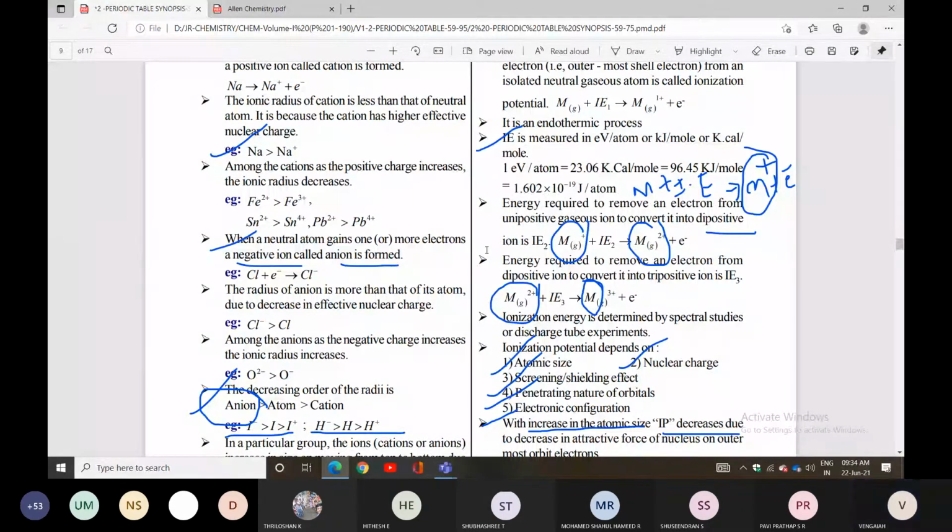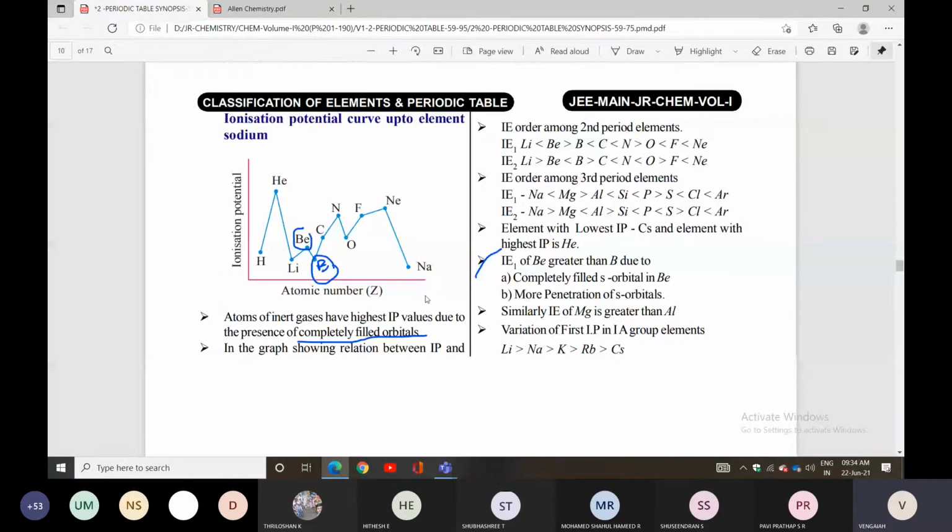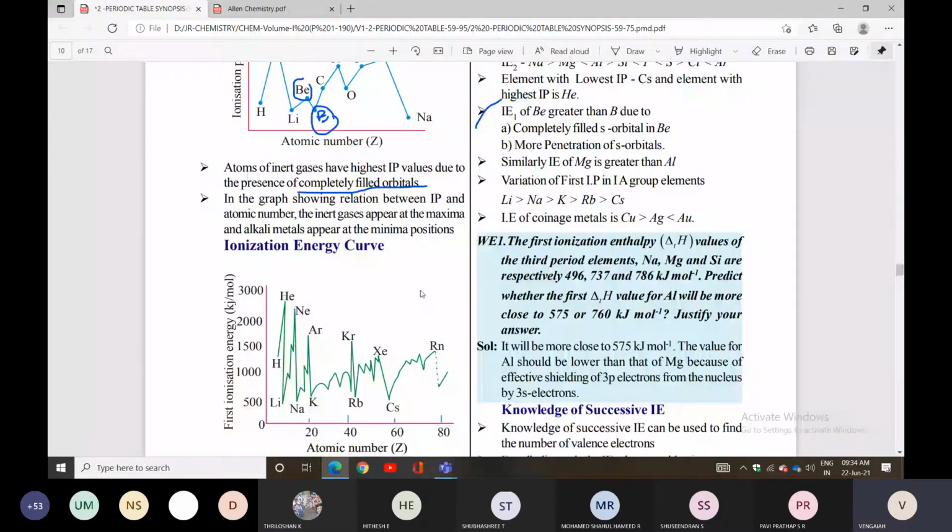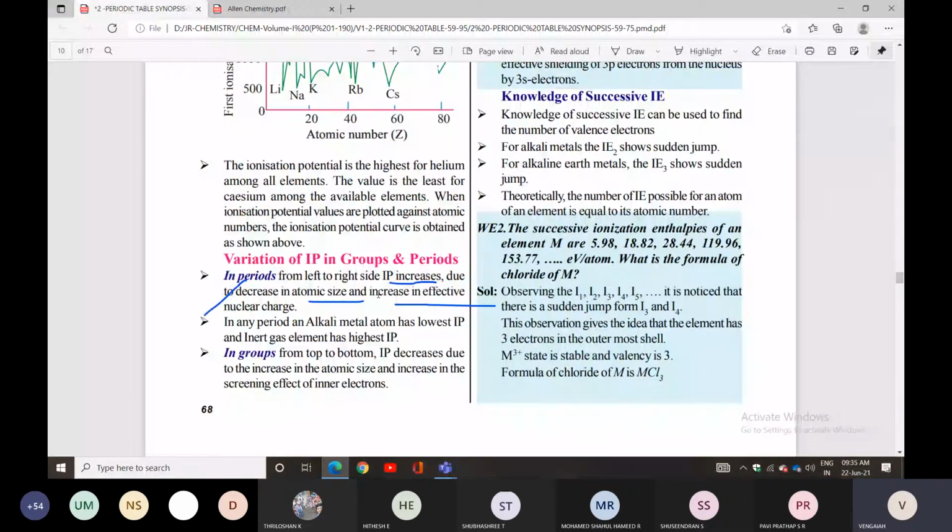After that, we discussed electron gain enthalpy. Before going to that, variation in periods and groups. What is the periodic trend? In a period, from left to right, ionization potential increases due to decrease in atomic size and increase in effective nuclear charge.